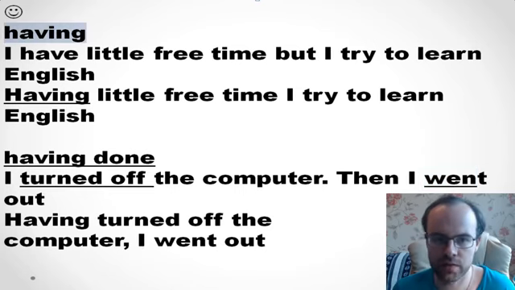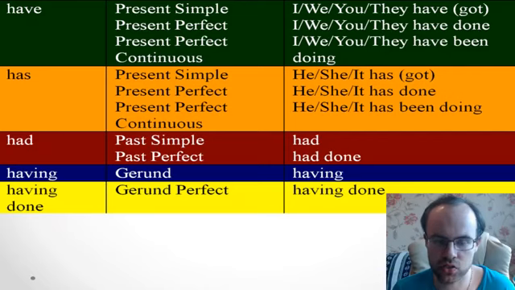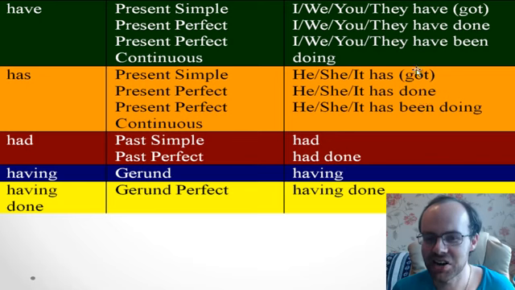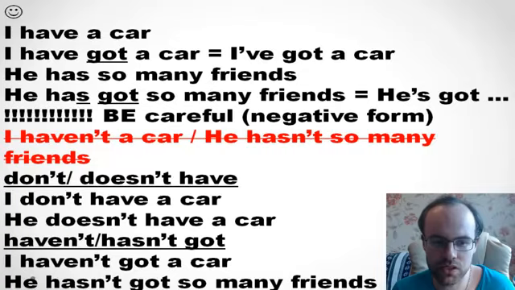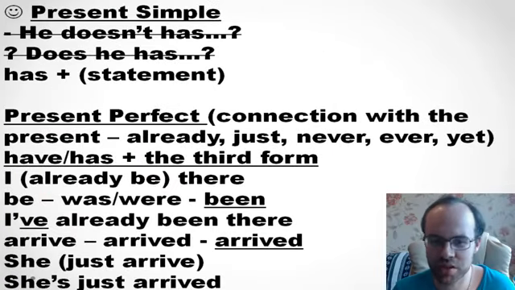Okay, very useful phrases, very useful expressions. So we found a mistake here and we corrected it. That's great, really. But actually it wasn't done on purpose, as you understand. So I hope that you understand the difference between have, has, had, having, and having done. It's not only for beginners but for high levels too. You just need to save it and look at these examples one more time.